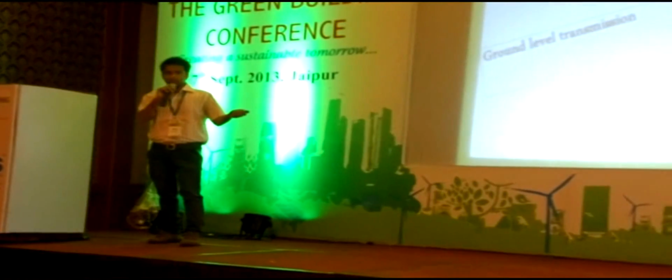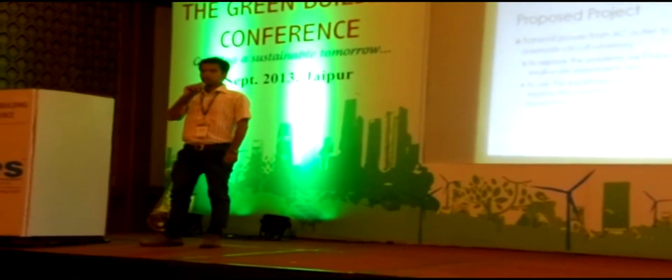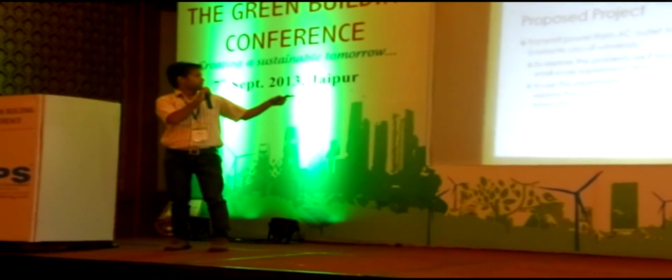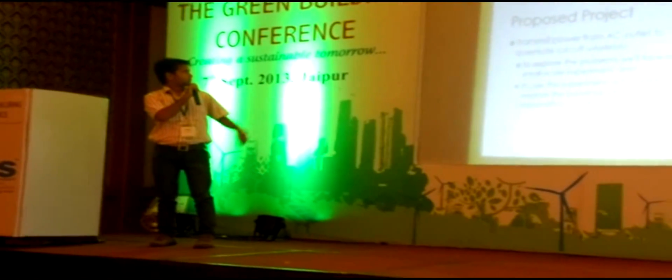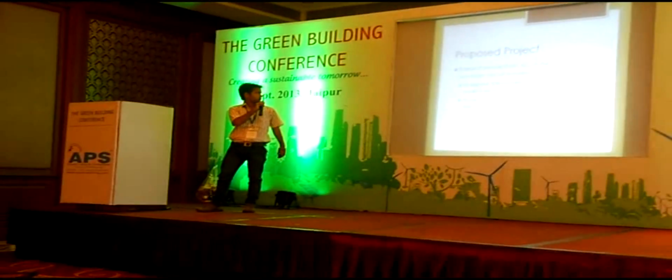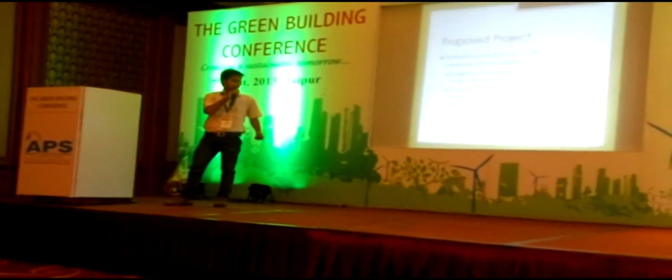Now, the ground level transmission. Proposed project. This is the project that we have proposed to transmit electricity on a very small scale at ground level. First of all, transmit power from an AC outlet to a remote circuit wirelessly, to explore the problems we will face in a small scale experiment and to use the experiment as a probe to explore the potential problems of transmitting power from space to earth.